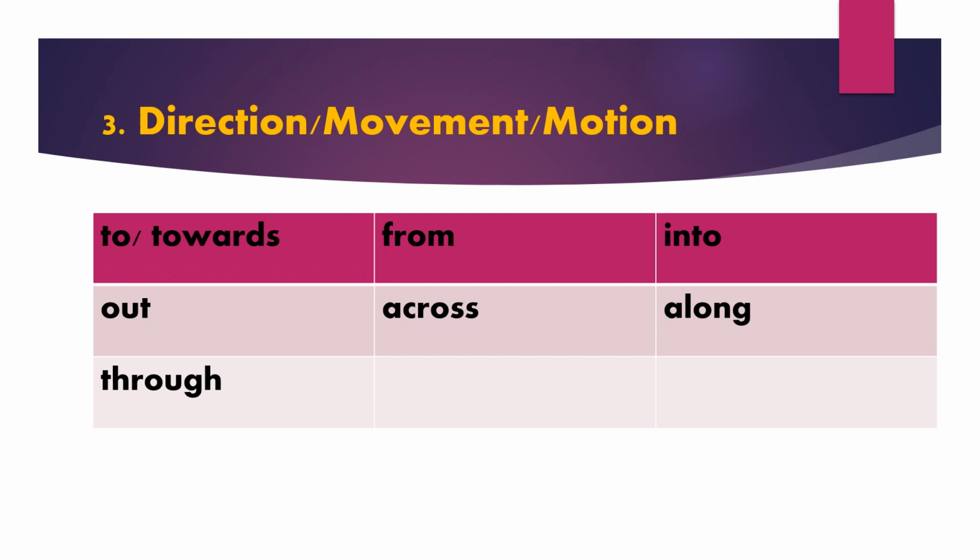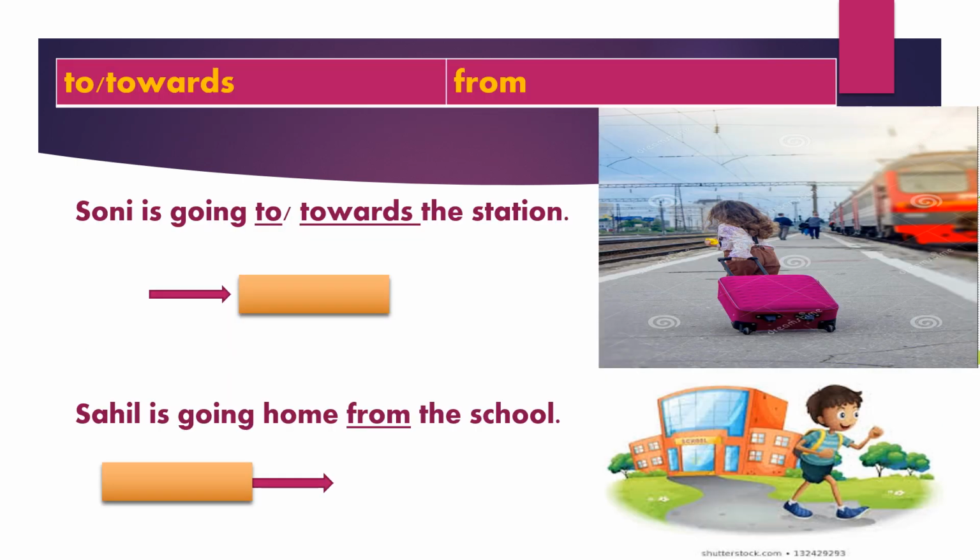The third type is direction or movement or motion. The following prepositions show direction or movement or motion. To or towards. From. Sony is going to or towards the station.